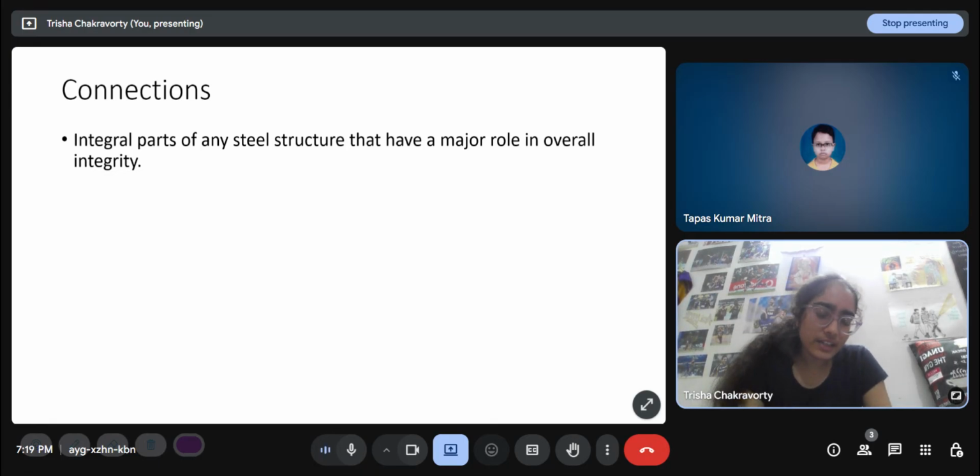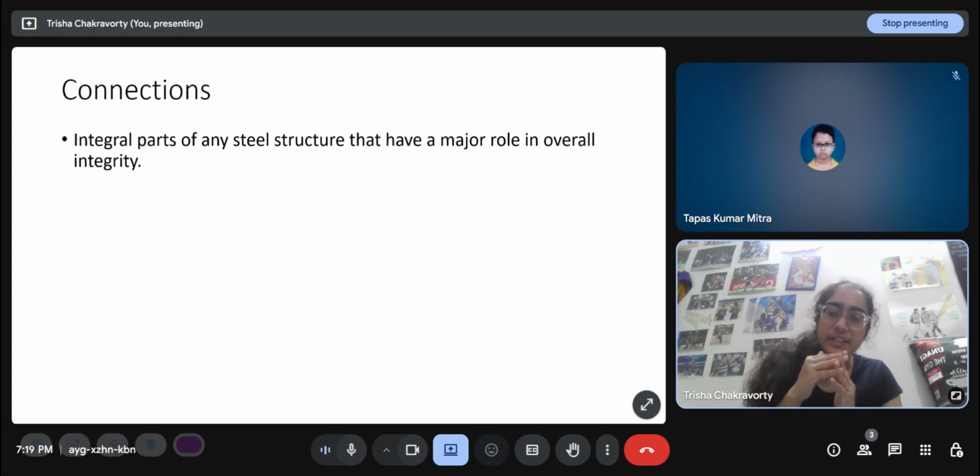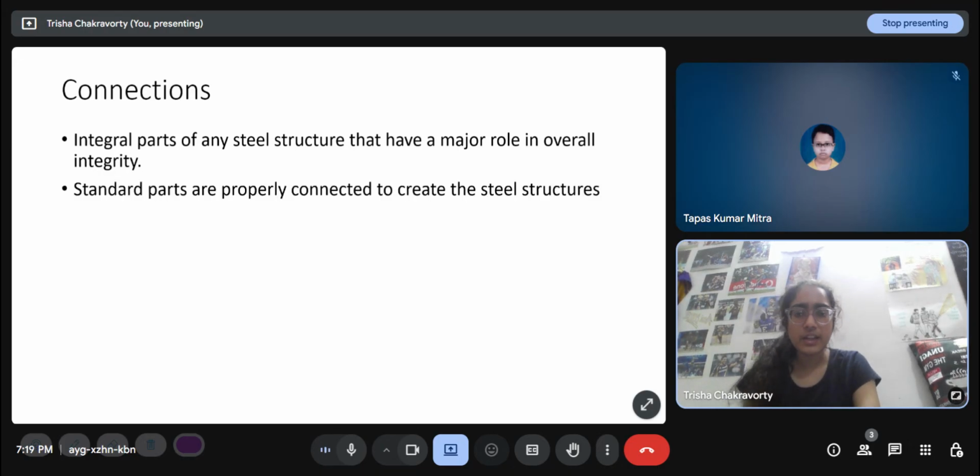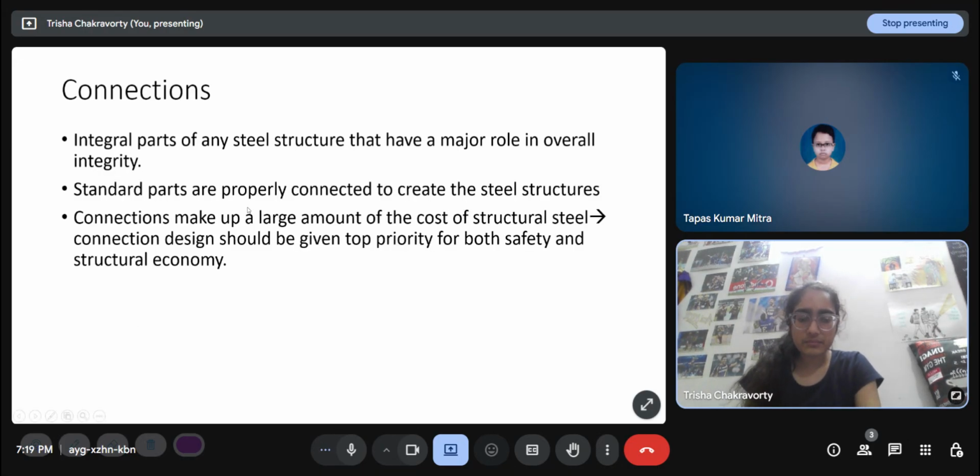But if the connection cannot actually make that junction fixed, if it rotates, then it will completely change the behavior of the structure. It can lead to catastrophic failure if connections are not designed properly. If a connection fails, then it can lead to a progressive catastrophic failure. The members which the beam was connecting might fail, the load will redistribute and some other members will become overstressed and it can lead to a failure.